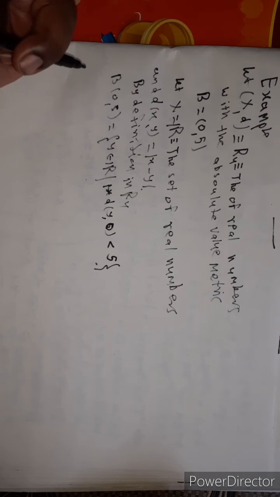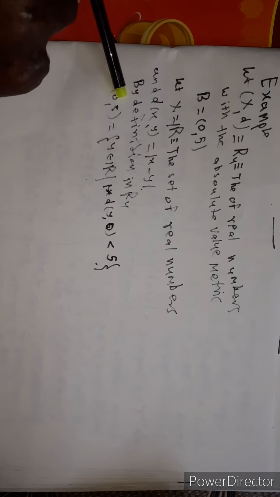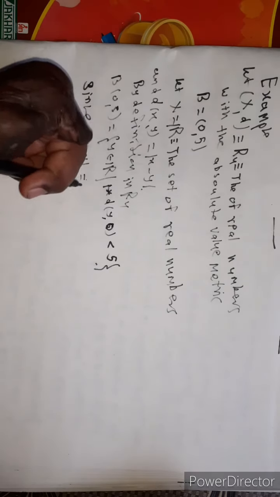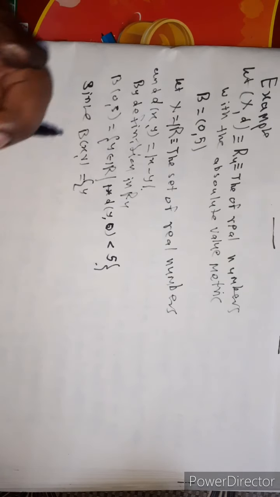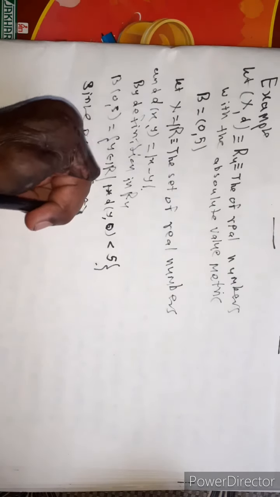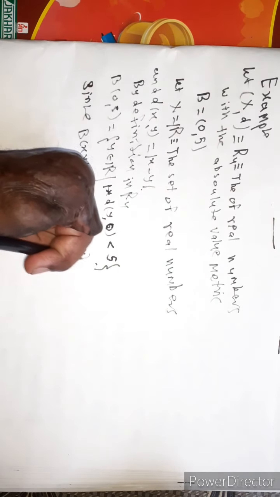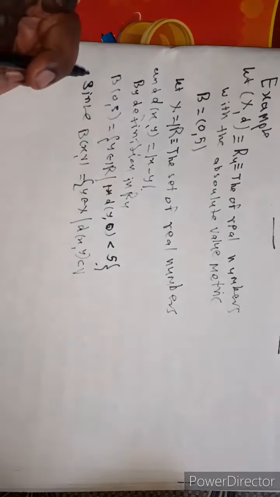Because by our definition, the ball B(x, r), the ball centered at x and radius r, is a set of elements y belonging to X such that the distance between x and y is less than r.